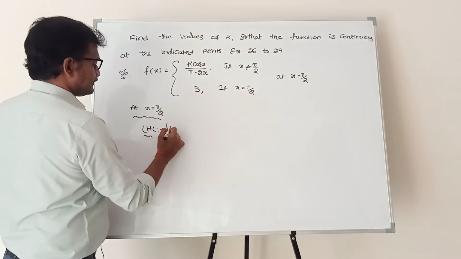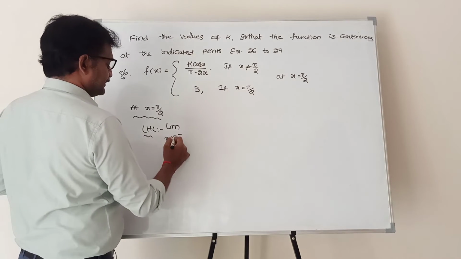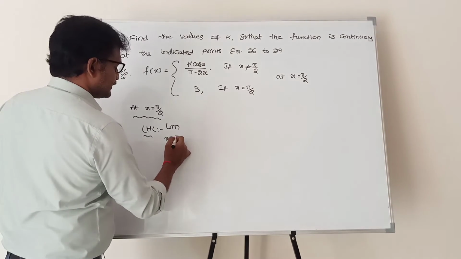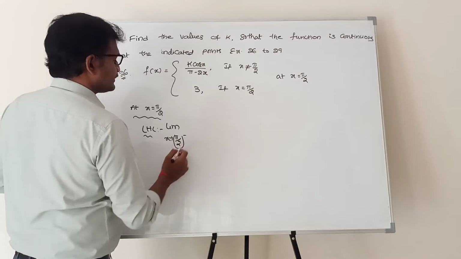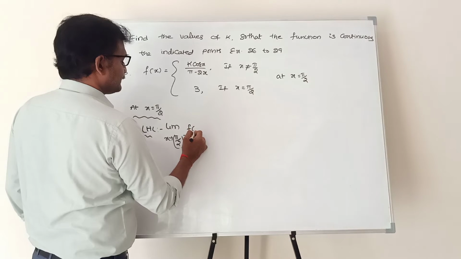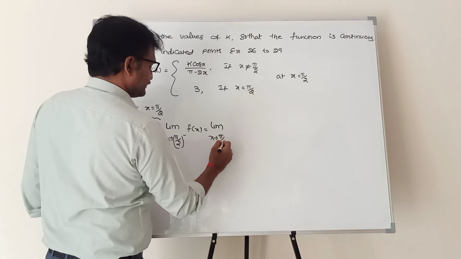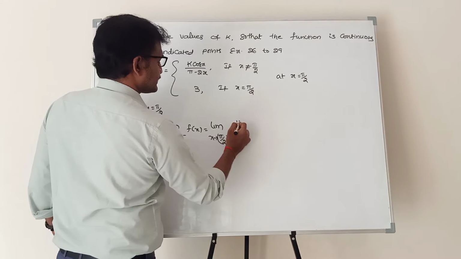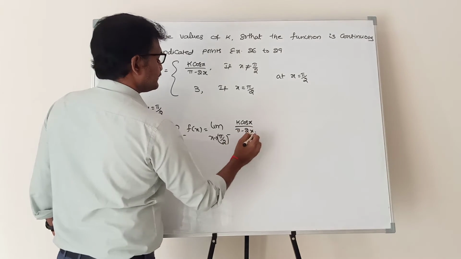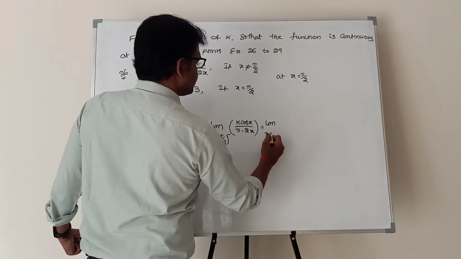Find LHL. Limit x tends to pi by 2 minus. Pi by 2 minus means not equal to pi by 2. Then which function do we have to take? Limit x tends to pi by 2 minus of k cos x by pi minus 2x.